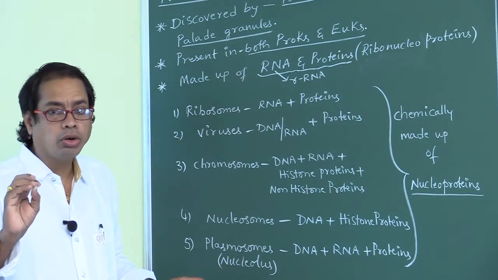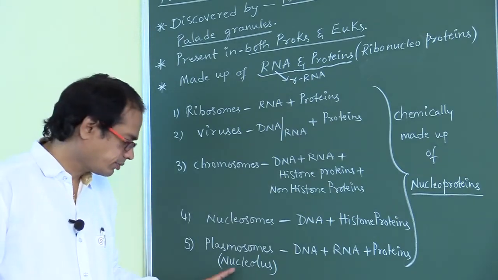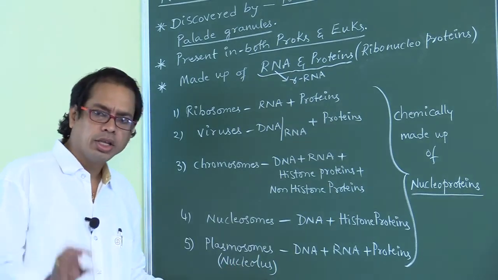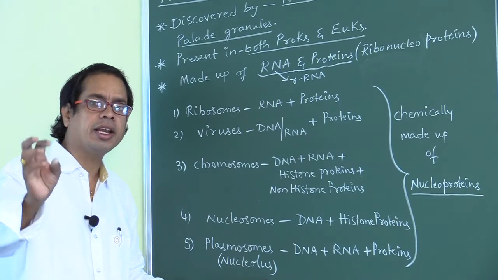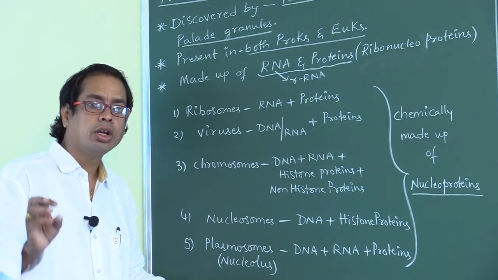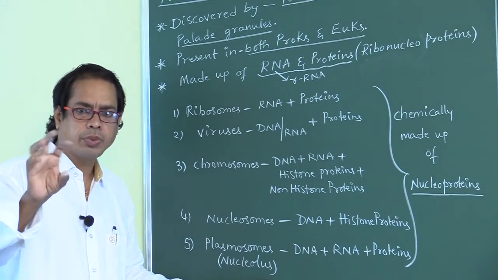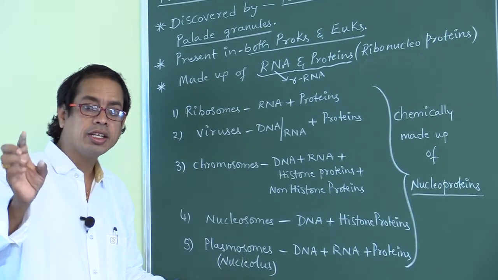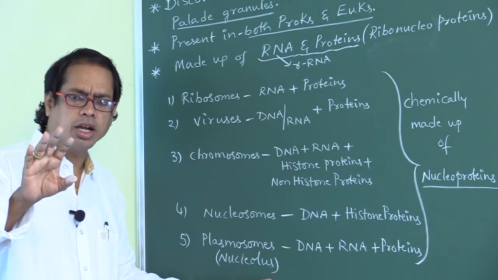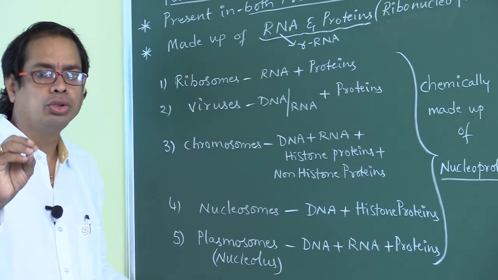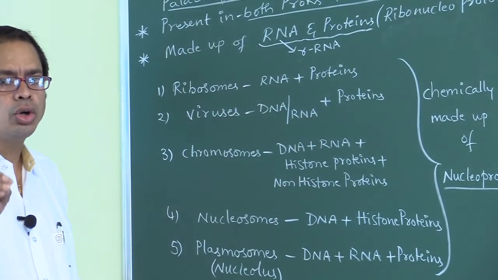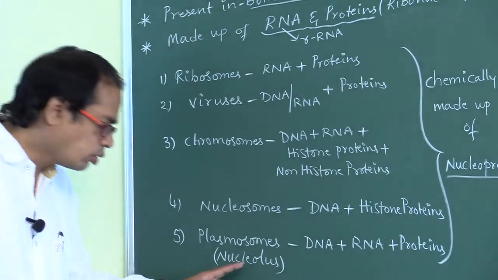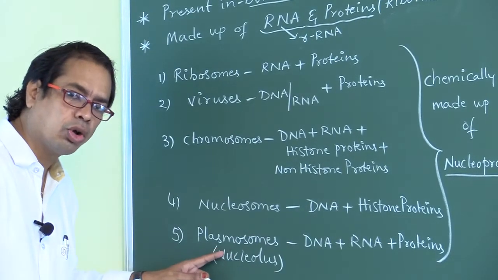I am not saying nucleus, but nucleolus. The spherical body present inside the nucleus is called nucleolus. So nucleolus is also called plasmosome.